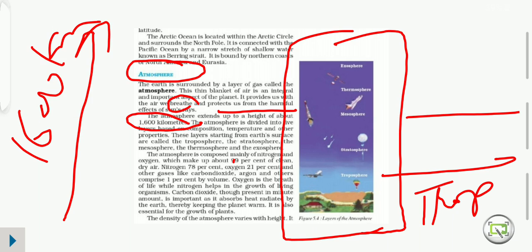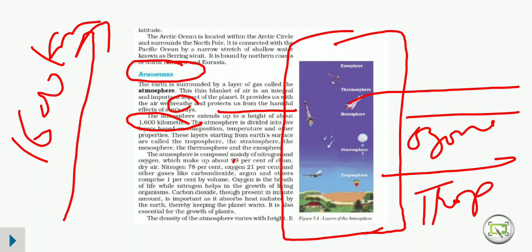Then comes stratosphere. Stratosphere is a layer which consists of the ozone layer that protects us from harmful UV radiation, which we were talking about earlier. Then is mesosphere. This mesosphere is the layer through which meteors enter toward the Earth's surface, and as they come in contact with the atmosphere, they catch fire, and if they are big in size, they cause destruction also. Then there is thermosphere.